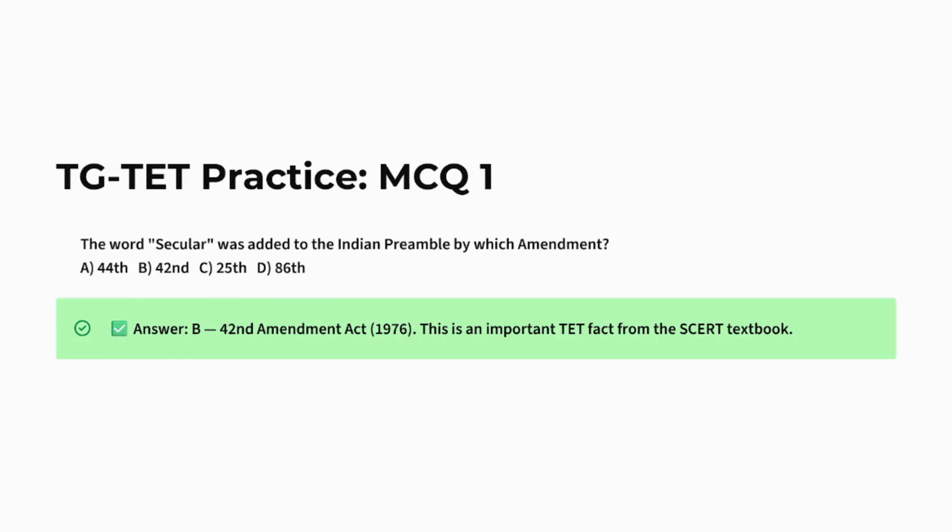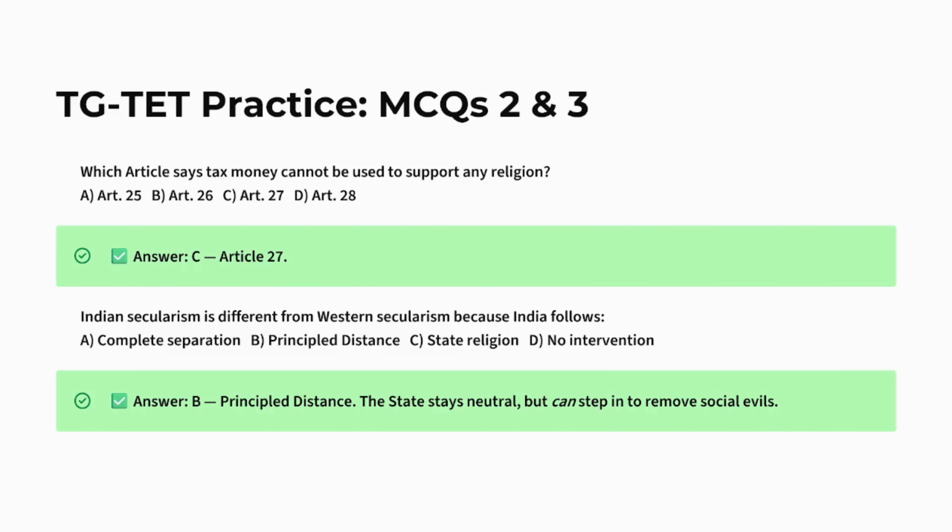The word secular was added to the Indian Preamble by which amendment? It is the 42nd Amendment Act, 1976. This is an important point. Then, which article says tax money cannot be used for the support of any religion? Answer C, Article 27, under which the state cannot use tax money to promote any religion.